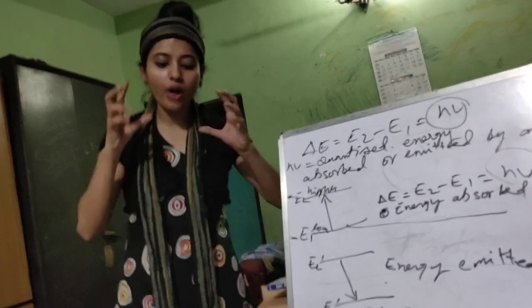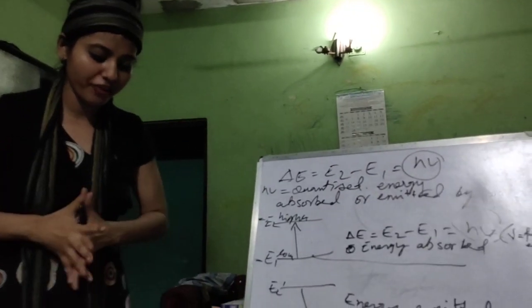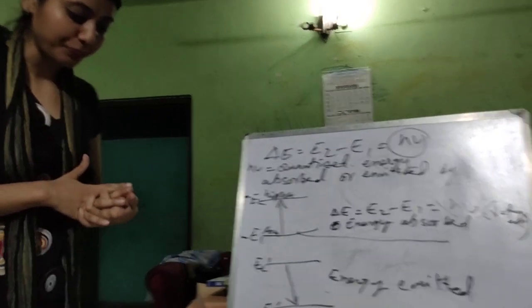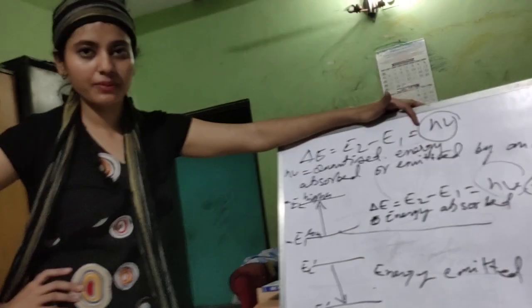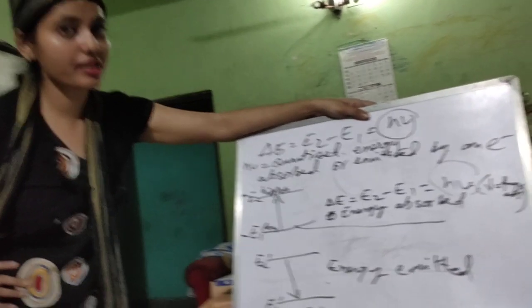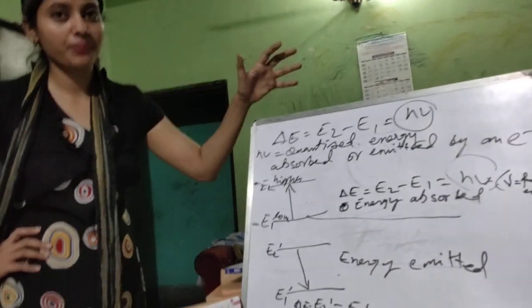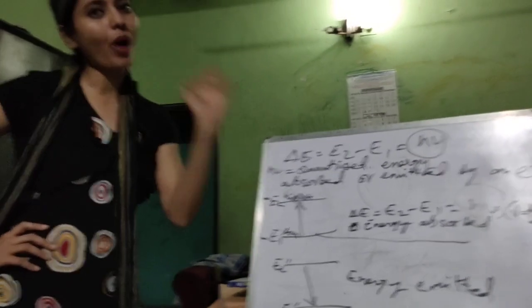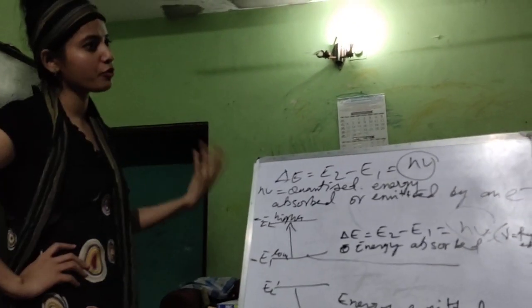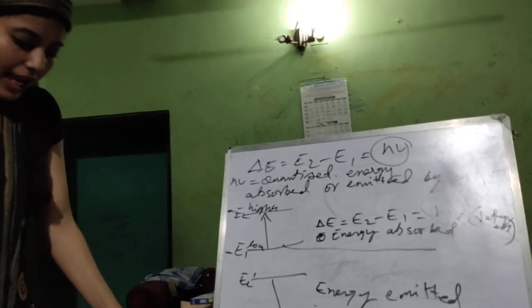Similarly, quantization means fixed in number. It cannot be a decimal or a fraction. Therefore, this h mu, as I told, is quantized, means fixed. So it is a definite amount of energy. The electrons would emit or absorb a definite amount of energy: 1 h mu, 2 h mu, 3 h mu, 4 h mu, and so on. Therefore, E2 minus E1 is h mu.